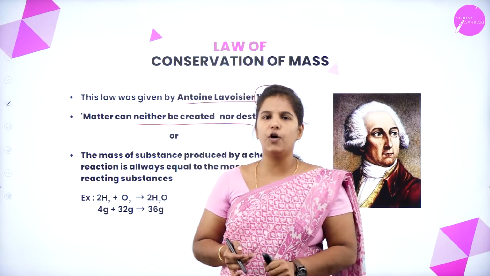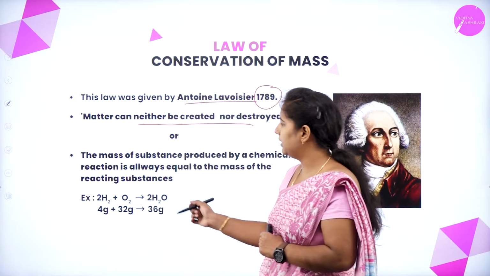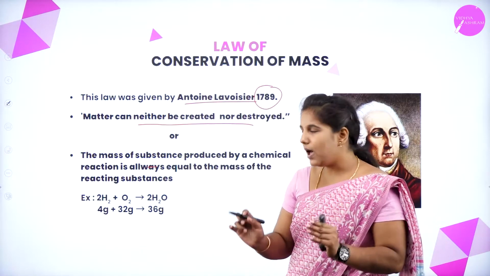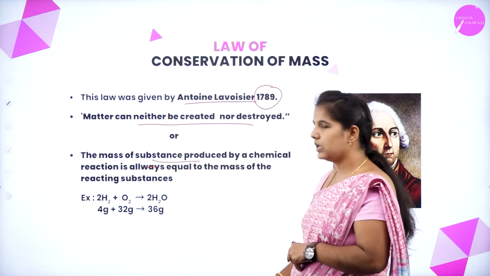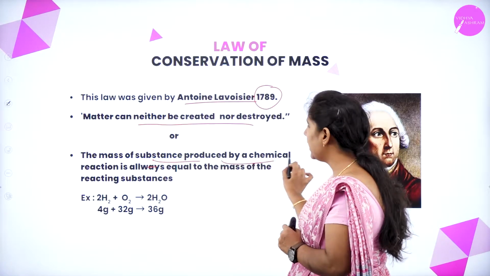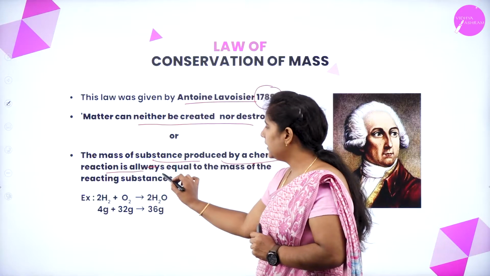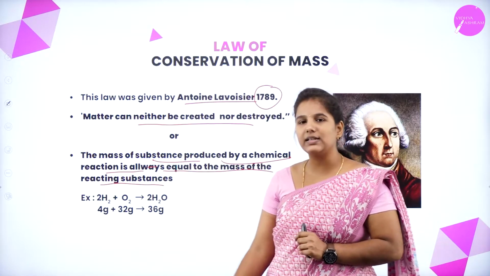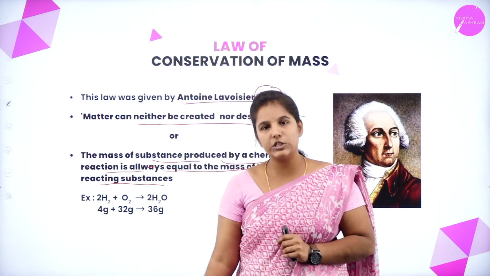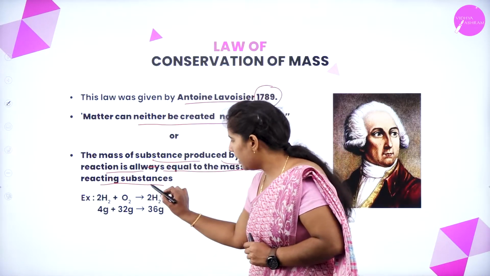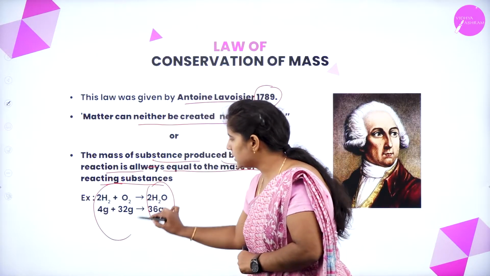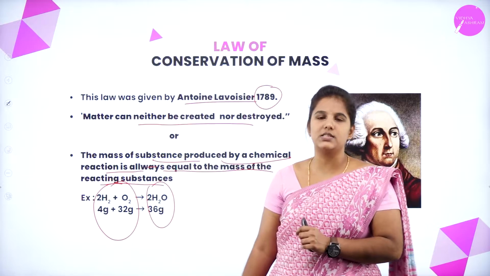In a simple form, I have written that according to this law, the mass of the substance produced by a chemical reaction is always equal to the mass of the reacting substances, which means to say that the mass of the product must be equal to the mass of the reacting substances.